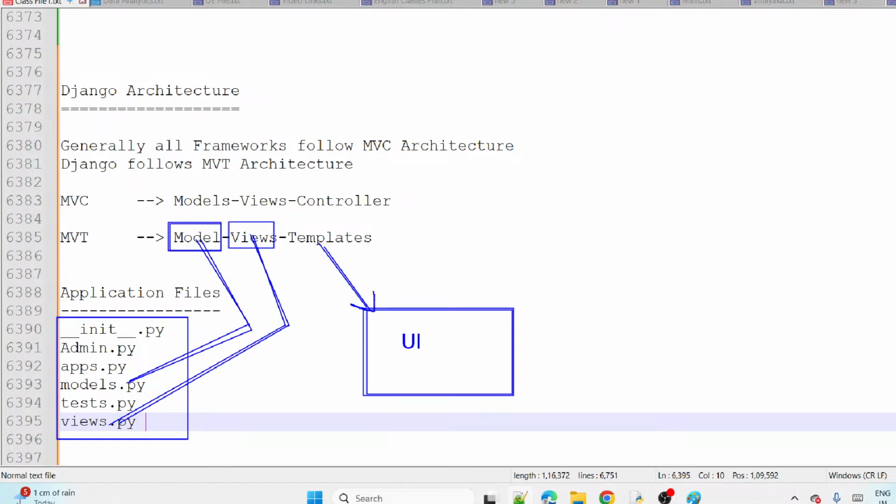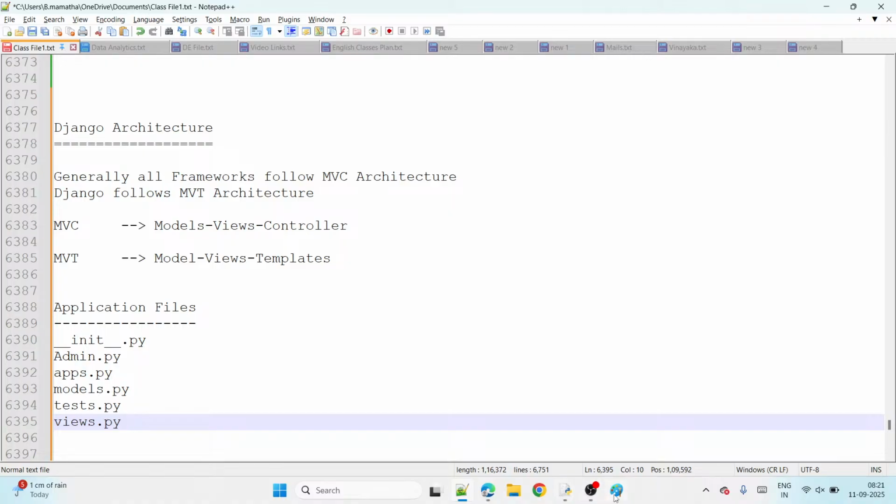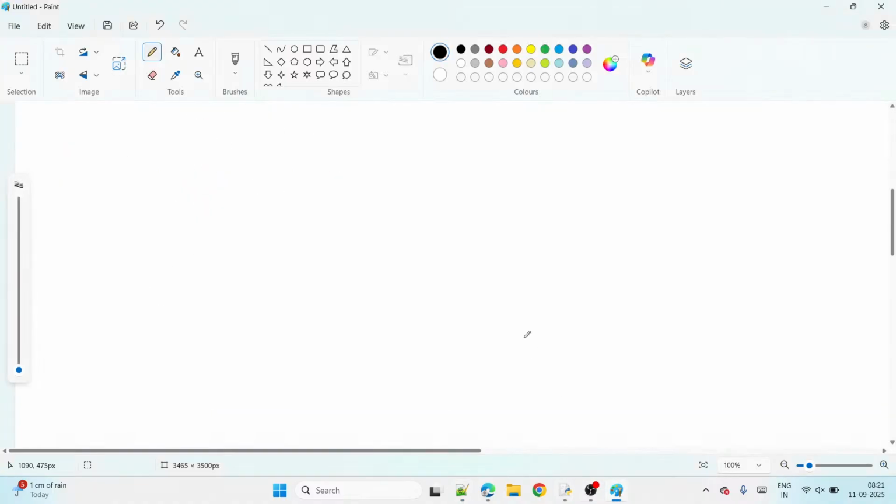Okay, so now I am going to elaborate a little bit more. I am going to explain exactly what a model is, what a view is, and what a template is. This is the overall idea, guys. Now let us try to explain more. Let's observe here.